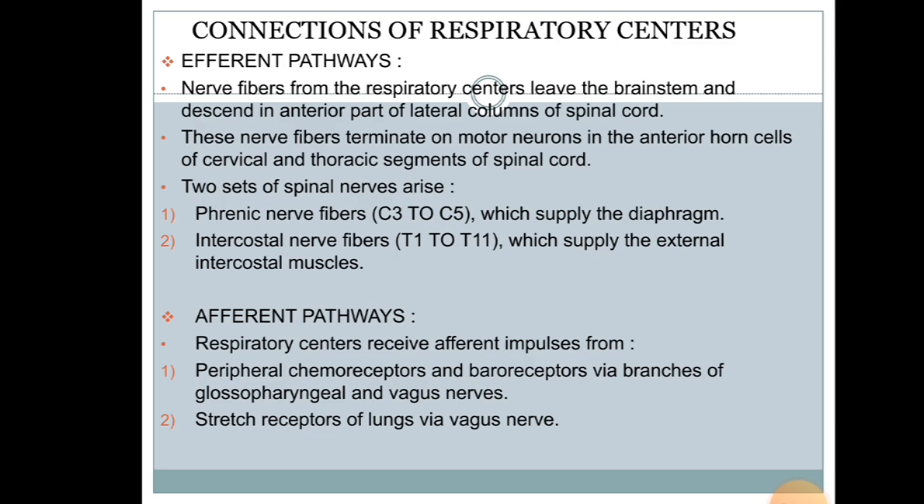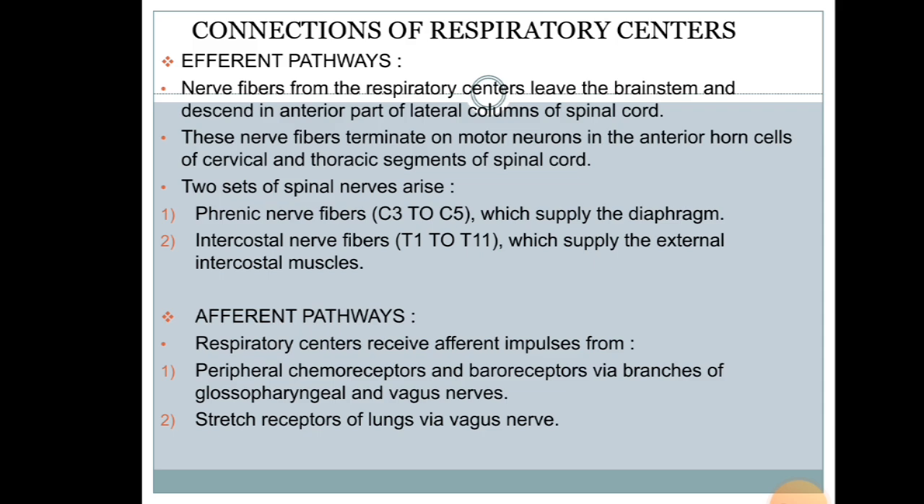The efferent pathways: the nerve fibers from the respiratory center leave the brainstem and then descend in the anterior part of the lateral column of the spinal cord. Then they terminate on motor neurons in the anterior horn cells of the cervical and thoracic segments of the spinal cord. So basically two sets of spinal nerves arise: phrenic nerve fibers which supply the diaphragm, and intercostal nerve fibers which supply the external intercostal muscles.